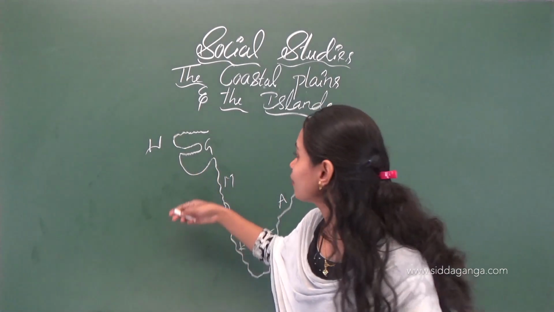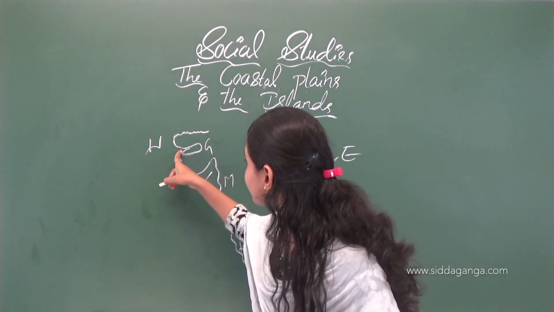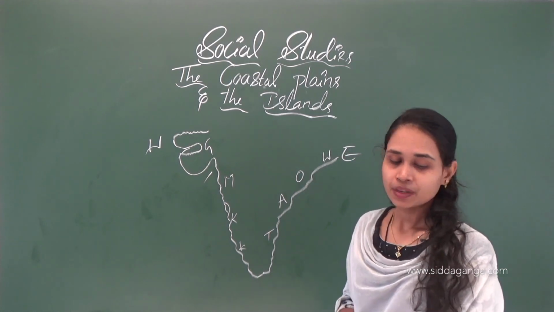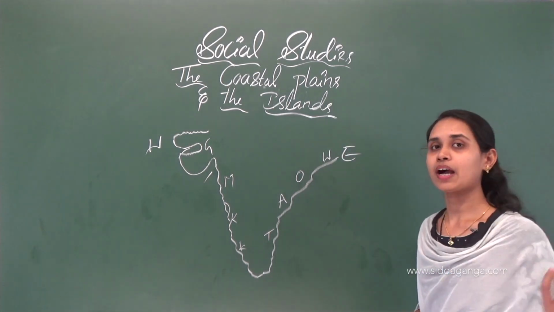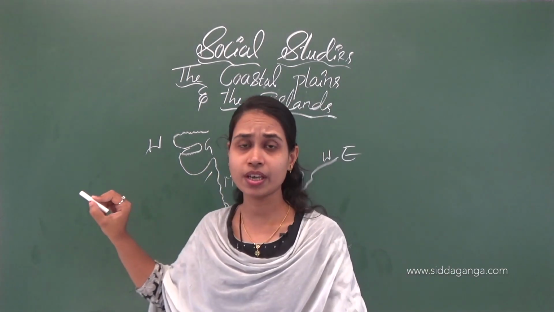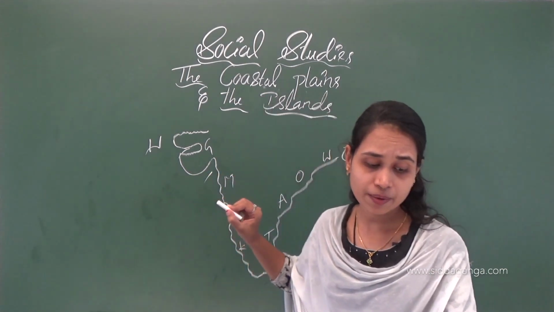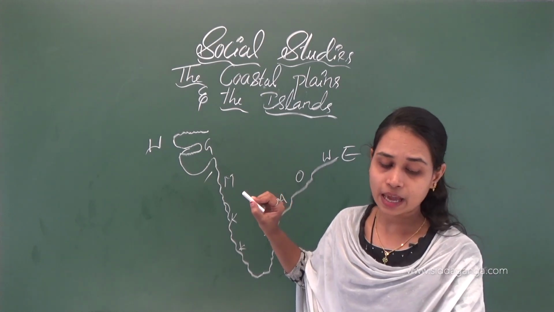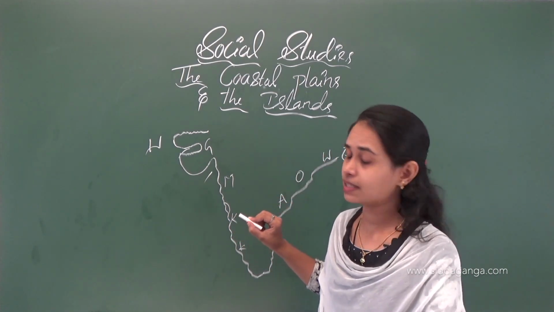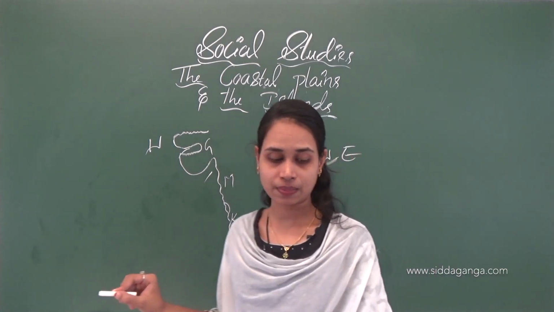We can see here two gulfs, the Gulf of Kutch and then the Gulf of Khambhat. Here is Gandhinagar, near Ahmedabad. It is the capital of Gujarat.